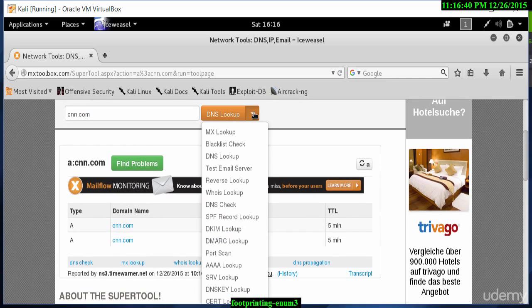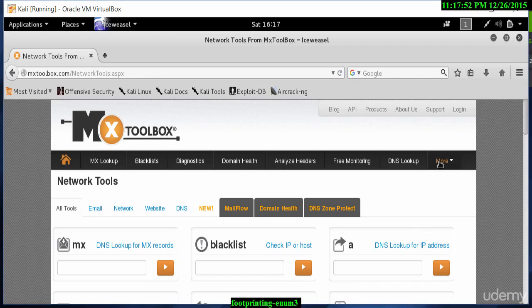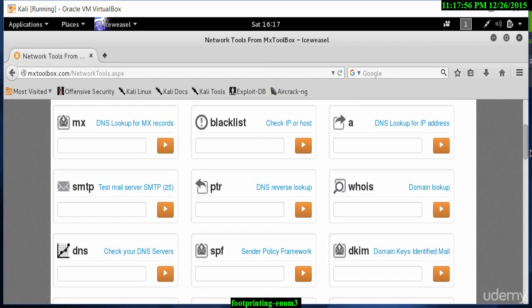If we then go to look up the reverse lookup, I can go to reverse lookup. So if I had only an IP address, it could then find us the information about the website associated with it. If I click on more, notice all the other options we have here.